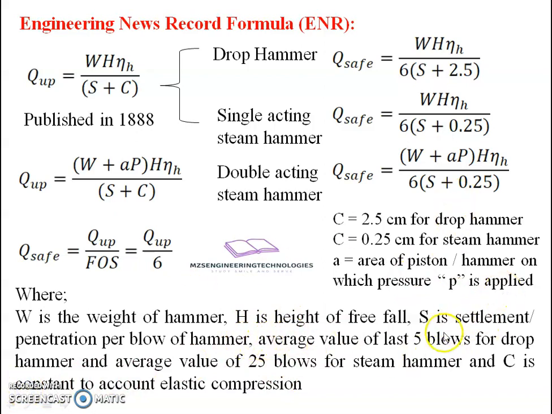Now the settlement or penetration per blow of the hammer, in case of a drop hammer, is considered as the average value of the last 5 blows, whereas in case of a steam hammer it is considered as the average value of 25 blows. Now C is the constant which has been defined here, that C is equal to 2.1 centimeter for a drop hammer and 0.25 centimeter for a steam hammer.